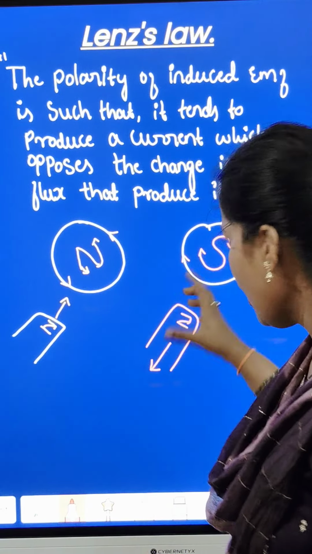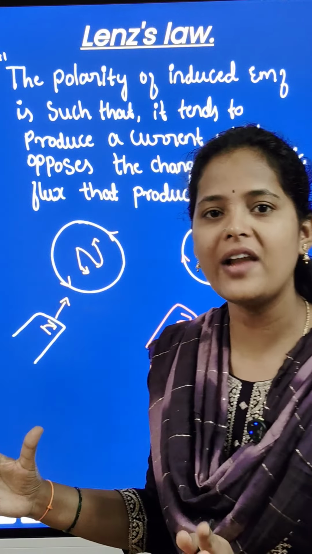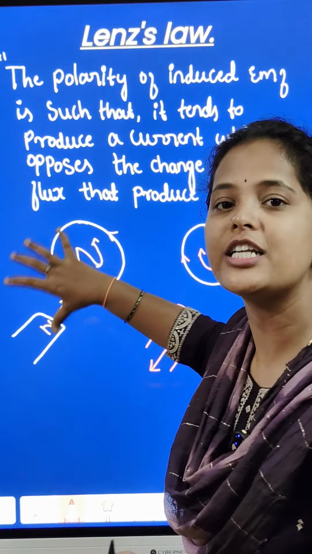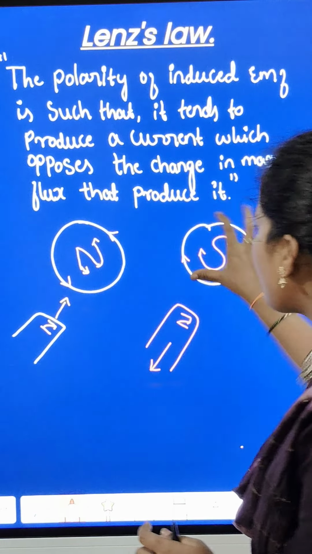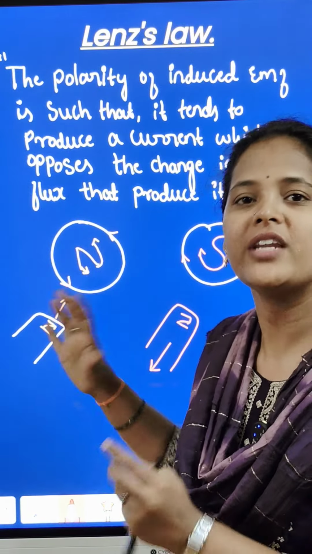Okay, now suppose the south pole of the magnet is moving towards the coil. What will happen? Again, the south pole of the magnet is moving towards the coil. Here the clockwise direction of current is produced in the coil, so the coil acts as a south pole. Then again, the same process.